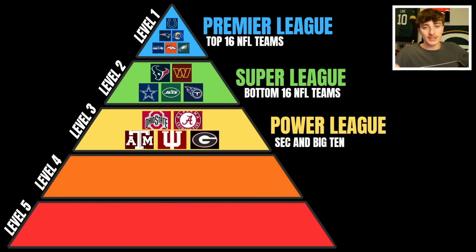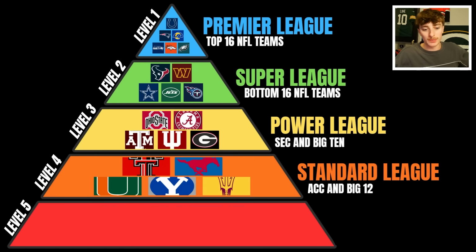Well, let's go to the league underneath them for level 4, which I'm calling the Standard League, the standard of college football, and this will be the other two Power 4 conferences that I left out in that level, ACC and Big 12. I wanted to make interesting dynamics today, so I felt it was fair to break college up into multiple layers, and it's definitely safe to say that the SEC and Big 10 are miles better than the ACC and Big 12, at least if you ask me. I'm a little biased, so that's why they're in separate levels.